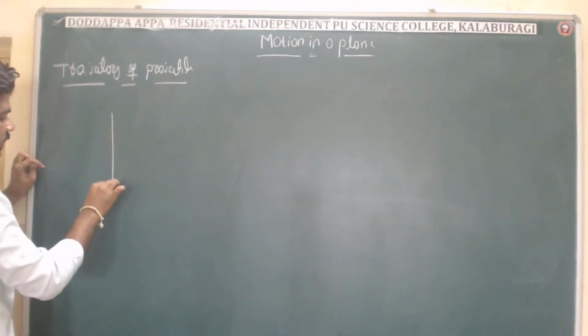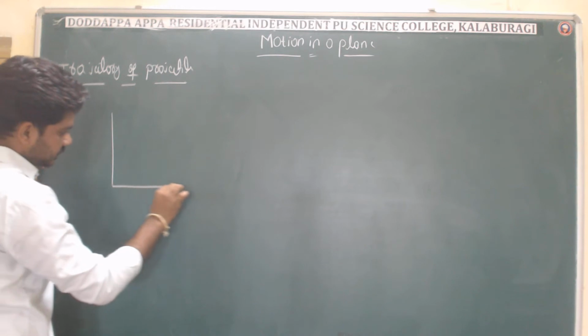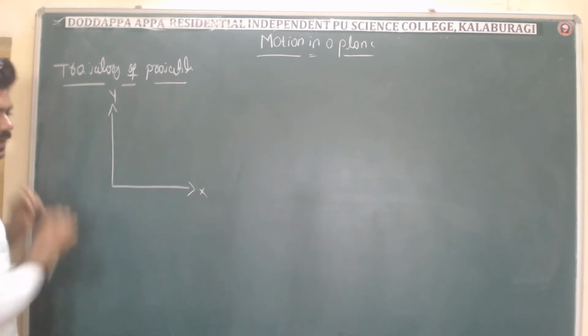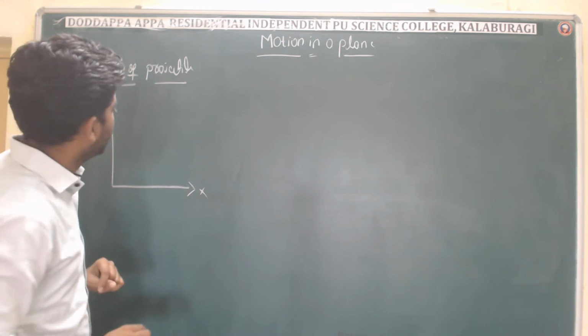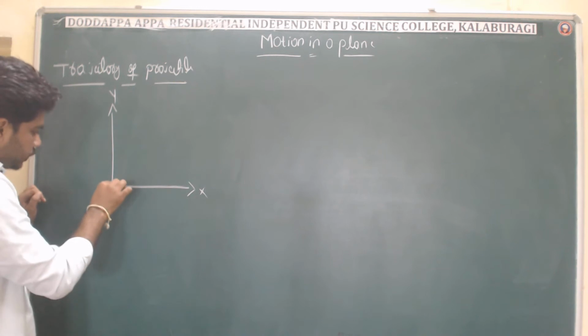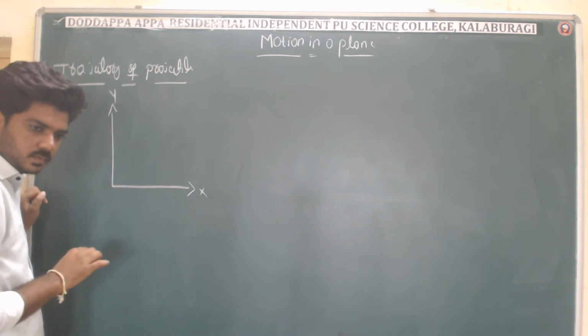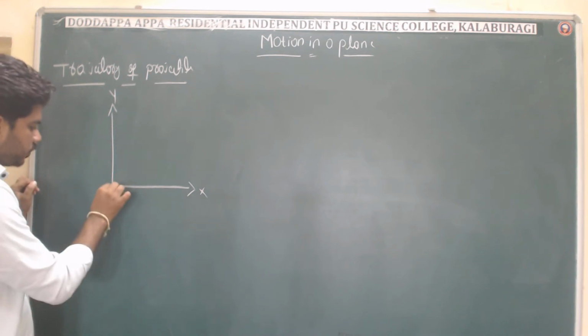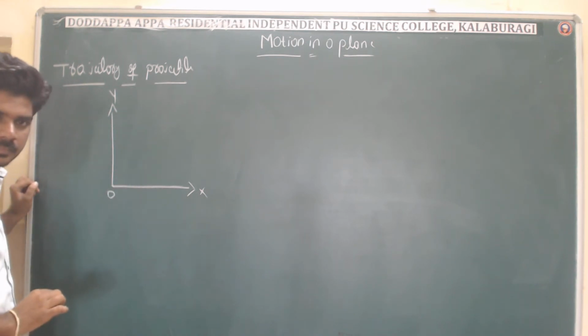I will take a two-axis space, one is the x-axis, another one is the y-axis. Now I will throw an object from this origin O.